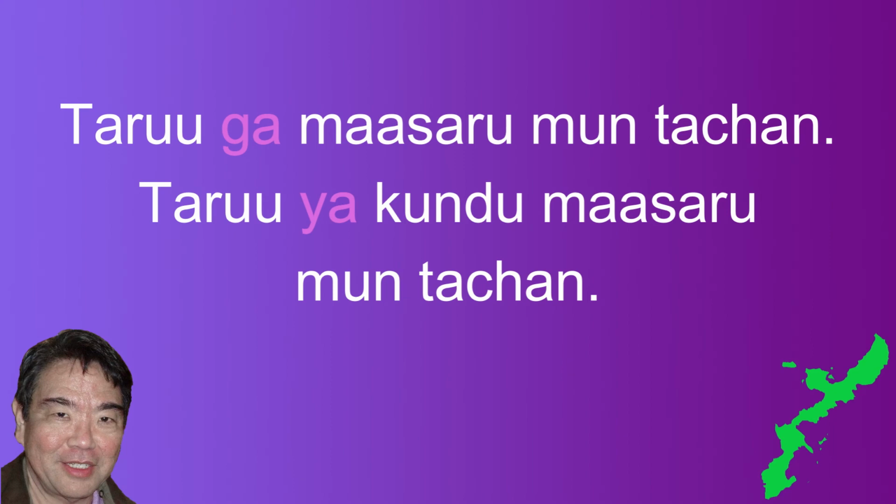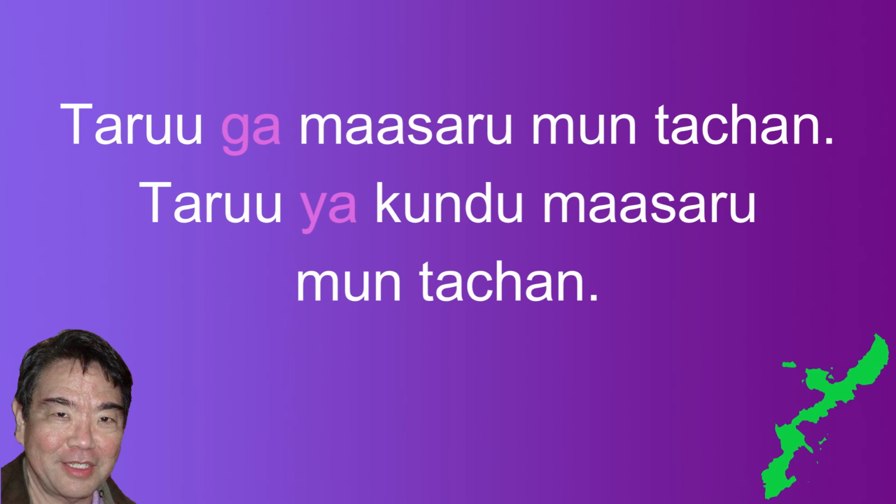Taru ga masarumun tachang. Taru ya kundu masarumun tachang. The first sentence uses the subject marker ga, and the second sentence uses the topic marker ya. The first sentence puts emphasis on the subject taru. You are emphasizing the fact that it is taru that cooked something delicious.